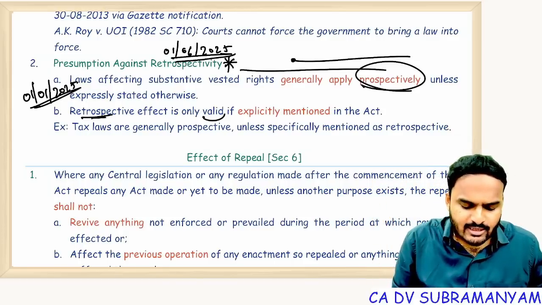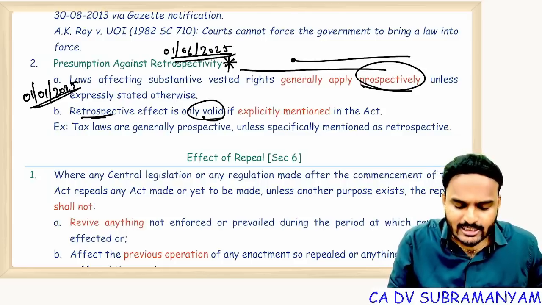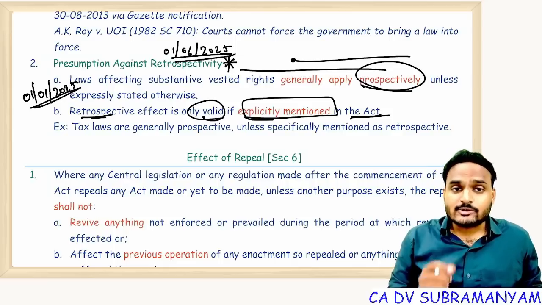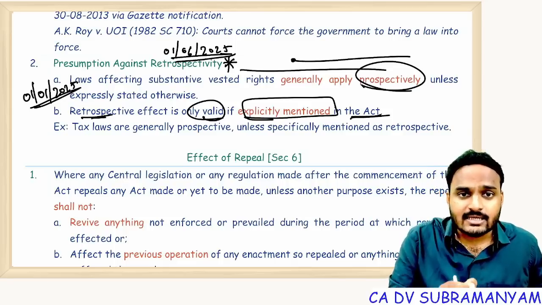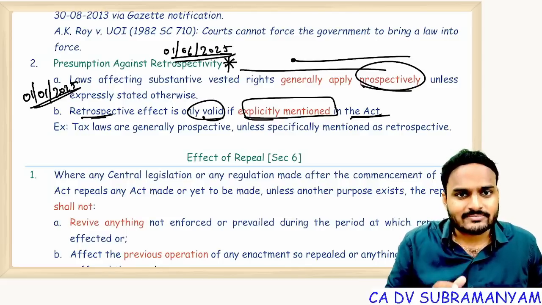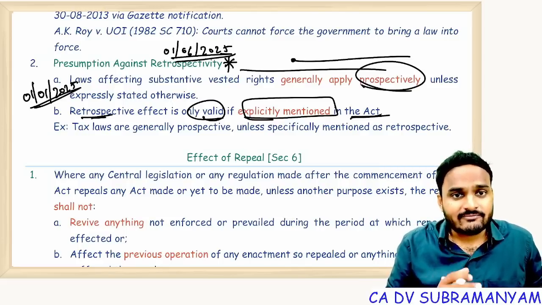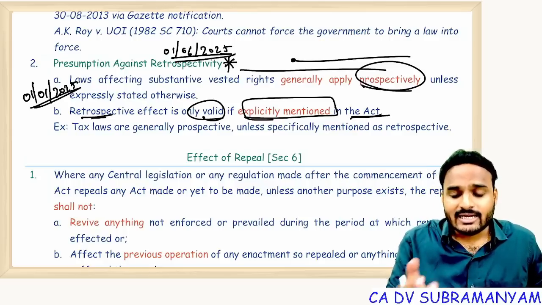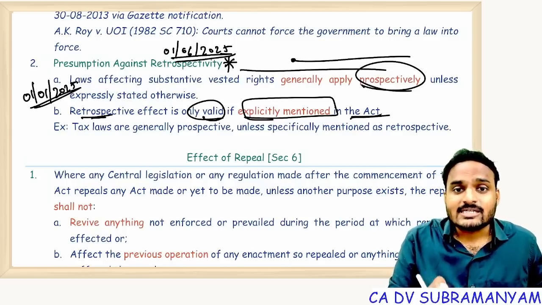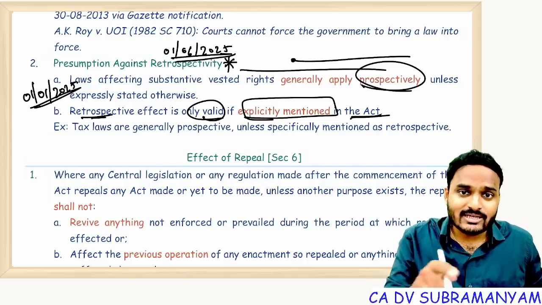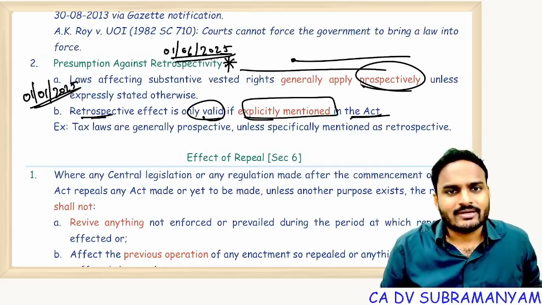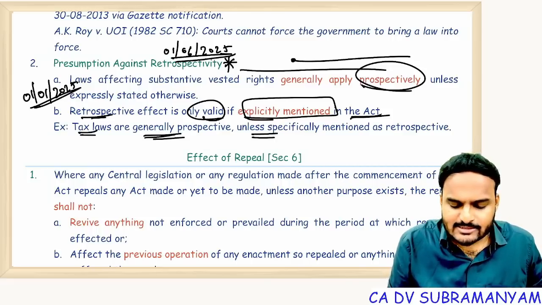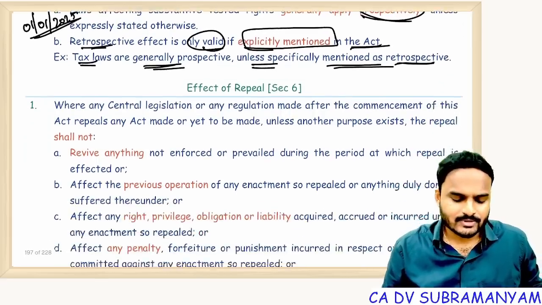Retrospective effect is generally invalid, but it is valid only if it is mentioned specifically in the act. So in the act, they need to specifically mention from which date onwards the act is applicable and what the logic and reason is. Getting my point, students? In income tax, you can see the first proposal is made in parliament, and later the act is approved. But from the proposal date onwards, they apply the provisions. Tax laws are generally prospective unless specifically mentioned as retrospective.